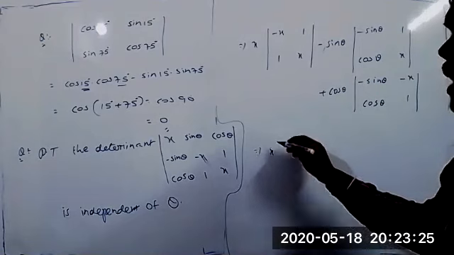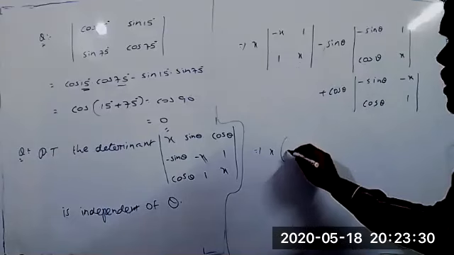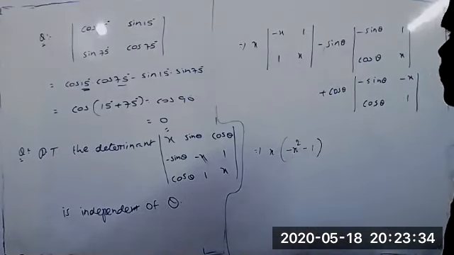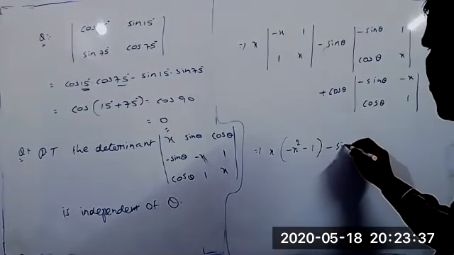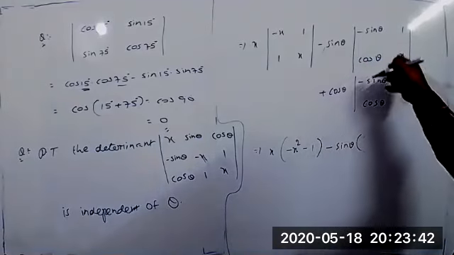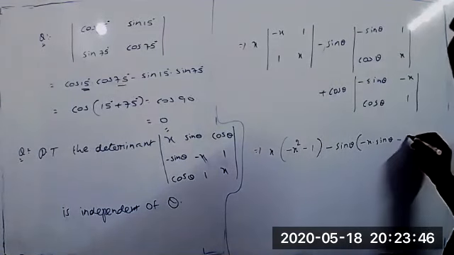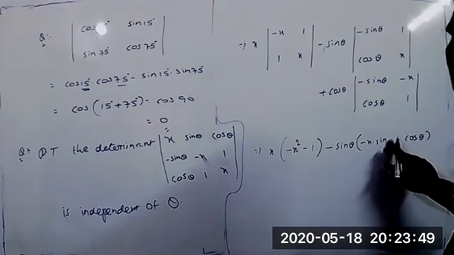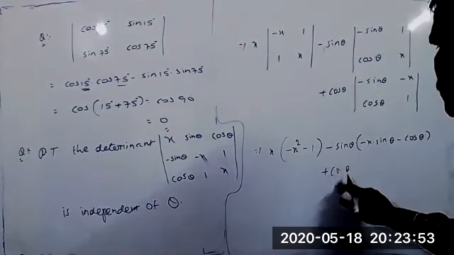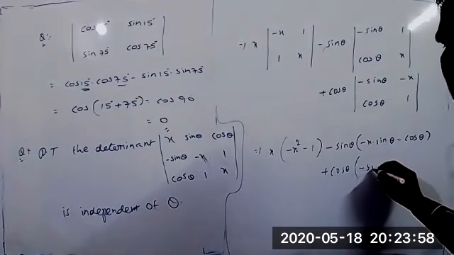It implies x into AD minus BC, minus x into x equals minus x square minus 1. This is minus sin theta into minus sin theta into x equals minus x into sin theta and minus cos theta. Next plus cos theta into minus sin theta into 1 equals minus sin theta.